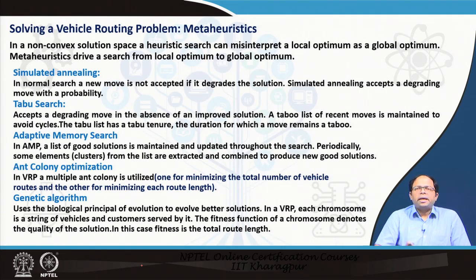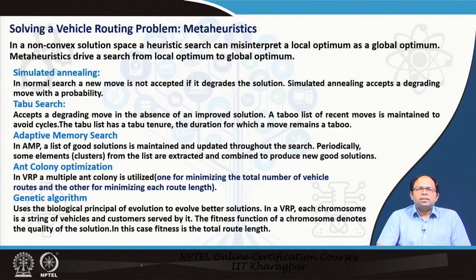A heuristic technique may sometimes get bogged down in a local area, and it can misinterpret a local optimum as a global optimum, whereas metaheuristic techniques can drive the search from local optimum to global optimum. What it means is, even though it finds a good solution locally, it will again search for solutions in other places following certain rules and procedures, so that overall the total cost becomes less. Overall, they find a more global solution out of all these smaller local ones. So, these techniques are a little bit more advanced than the heuristic techniques.